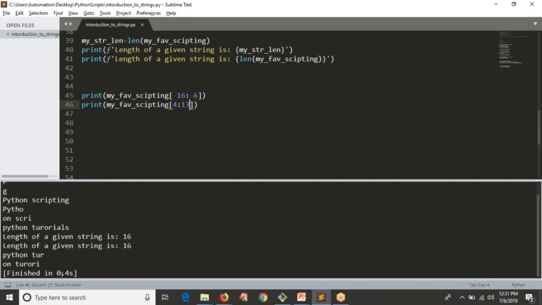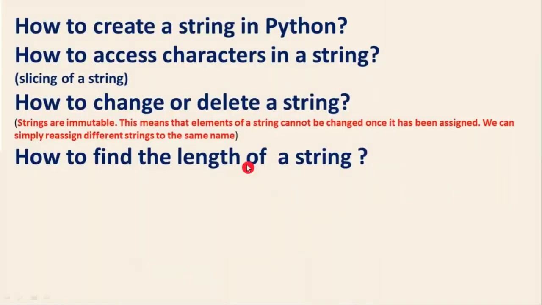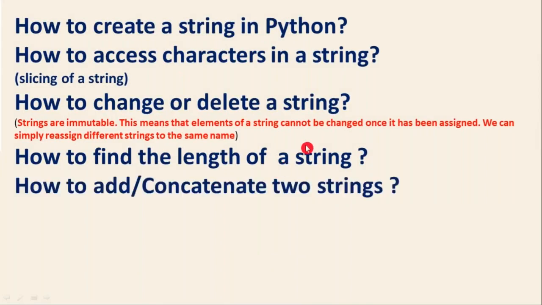See the output, what you are getting. You are getting some output. Space is also one of the characters. For that also you have some index position, right? Fine. This is the way how you can find the length and how you can access or delete a string. Then finally you're going to see how to add or concatenate two strings.